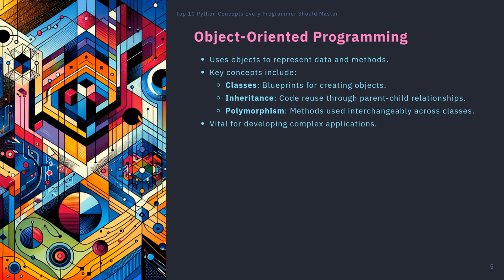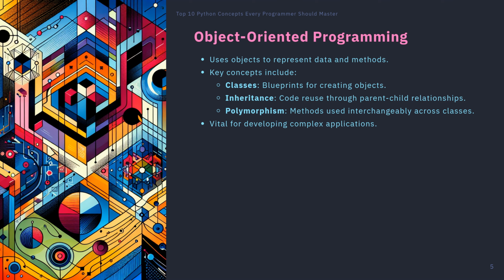Object-Oriented Programming, or OOP, is a programming paradigm that uses objects to represent data and methods. In Python, everything is an object, which allows for encapsulation, inheritance, and polymorphism. Classes are the blueprint for creating objects, defining attributes and methods that the objects will have. For example, you can create a car class with attributes like color and model, and methods like drive and stop.